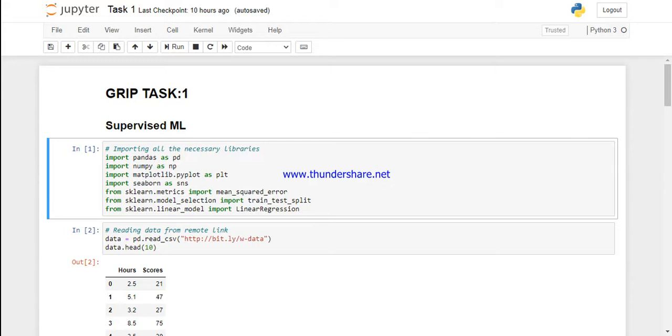And this is task number 1, prediction using supervised machine learning. In this task, we have to predict the percentage score of a student based on the number of hours studied by the student. I have done this task in Jupyter Notebook.